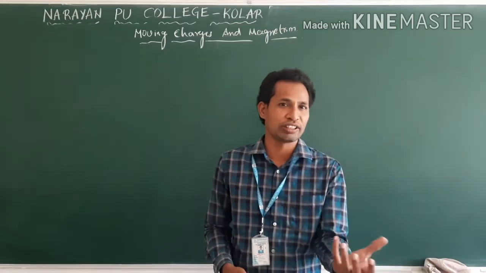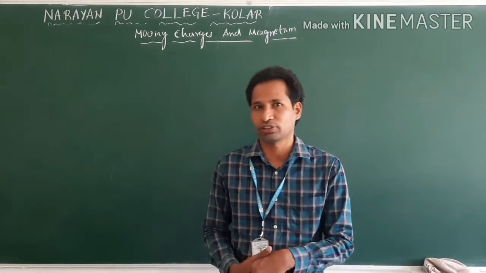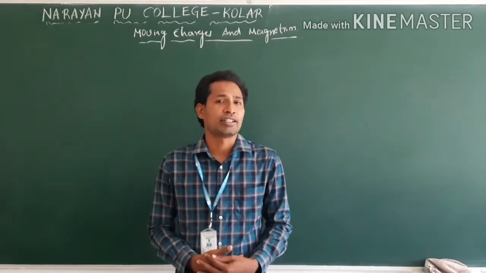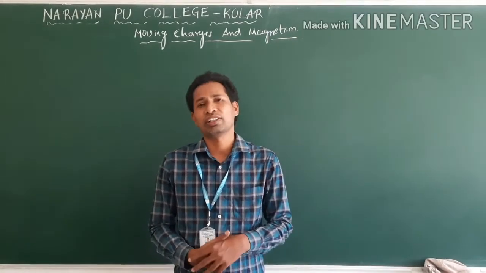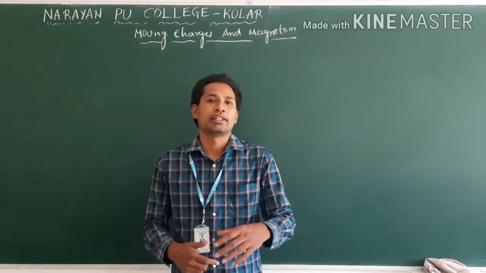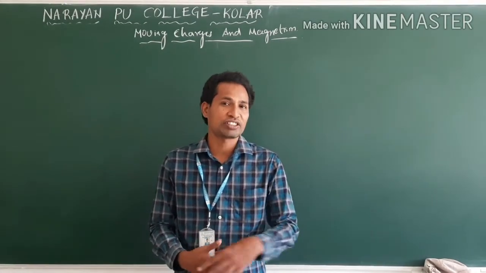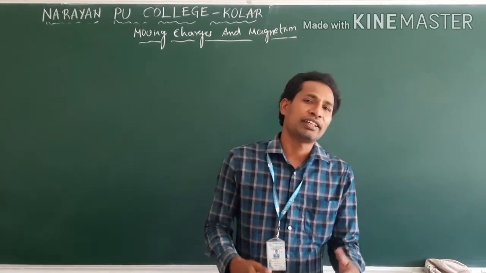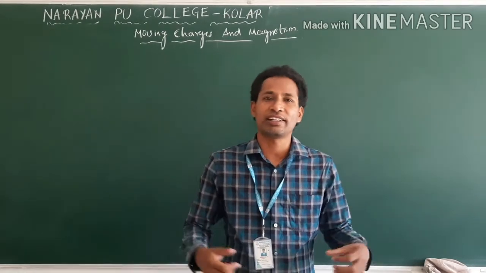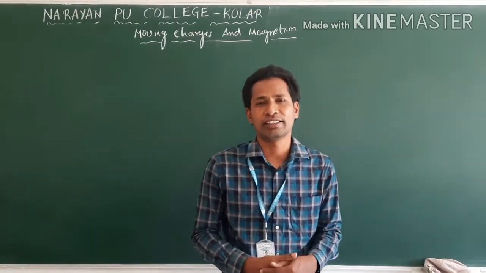Compass means which shows the directions, north and south. Clear? You know that well. So what was the observation? Ørsted observed the deflection in a compass when this compass was placed beside the current carrying conductor. From there, the investigation started.